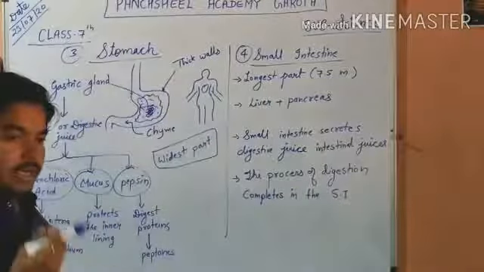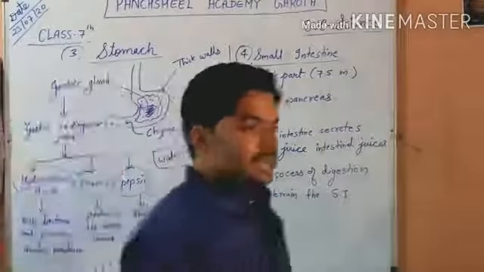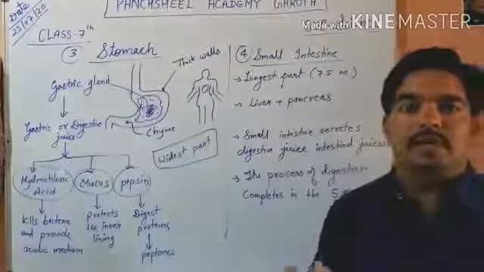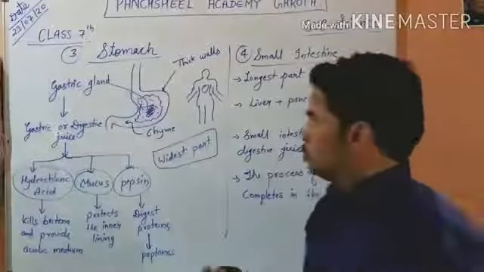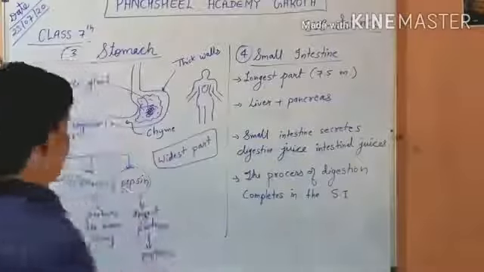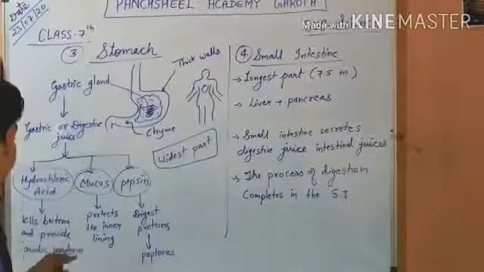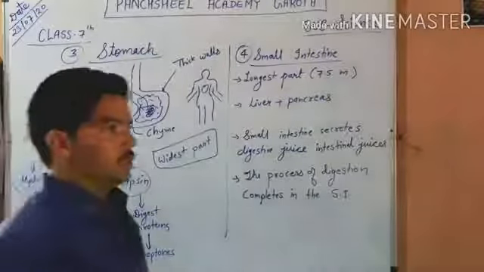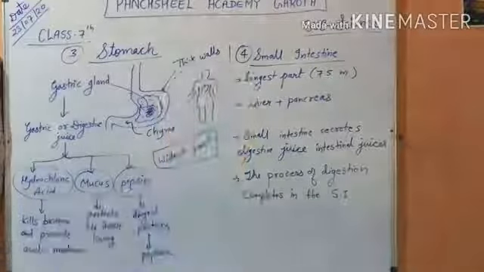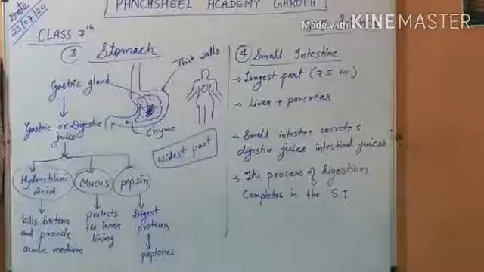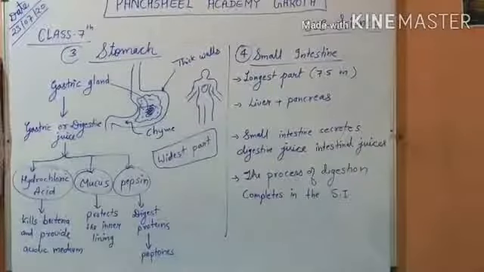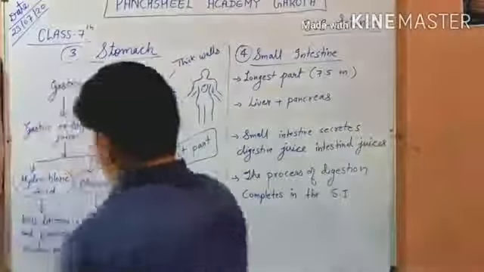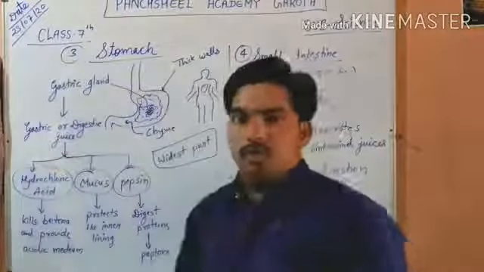If we are eating food, there may be many types of bacteria and microorganisms. So this hydrochloric acid helps to kill bacteria and provides an acidic medium in the stomach.